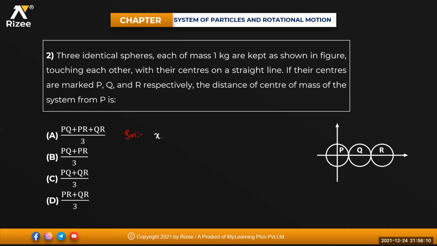I can write here XCM will be equal to: the first one is at the origin, so it is 1 into 0 plus 1 into PQ plus 1 into PR, divided by 1 plus 1 plus 1. So that will be equal to PQ plus PR divided by 3, isn't it? There is no YCM, beta, so YCM will become 0. B will be the answer. Very good. PQ plus PR divided by 3.